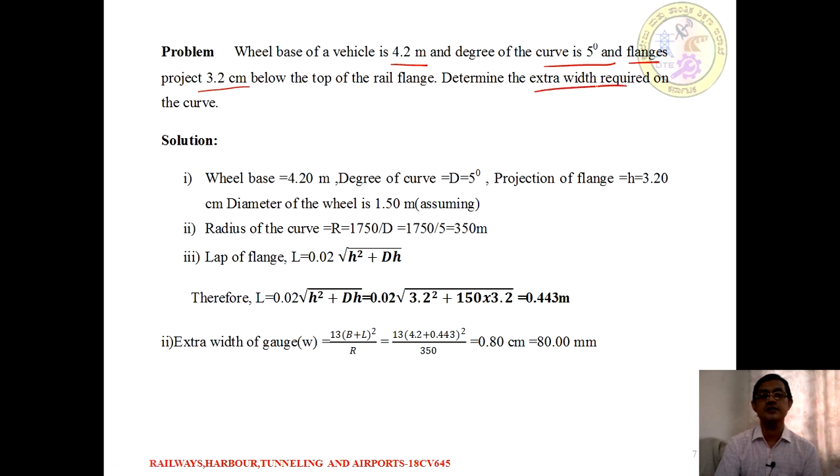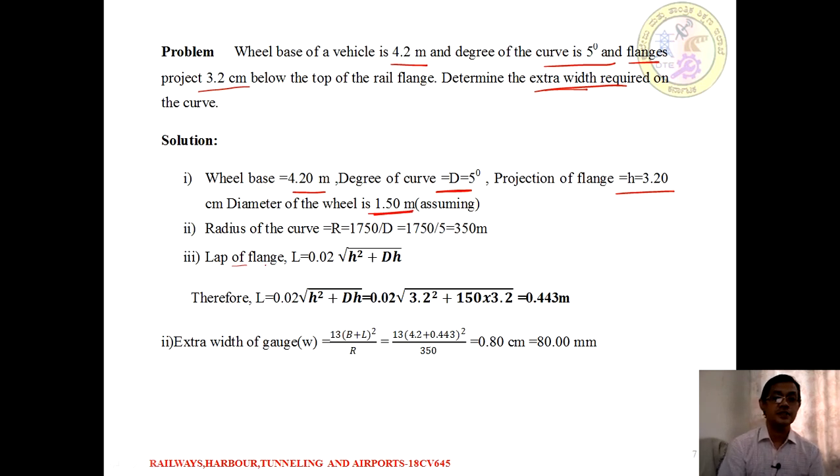Determine the extra width required for the given set of parameters. So the wheelbase is 4.2 meter, the degree of the curve D is 5 degree, the projected flange from the top is small h, that is 3.2 centimeter, and the diameter of the wheel is not given, so we can assume it as 1.5 meter.